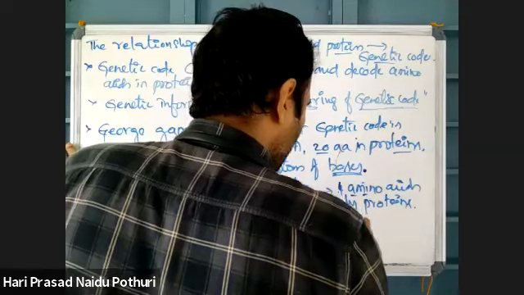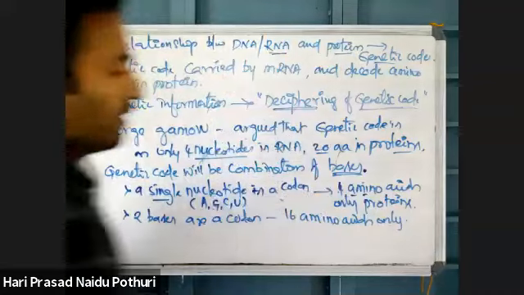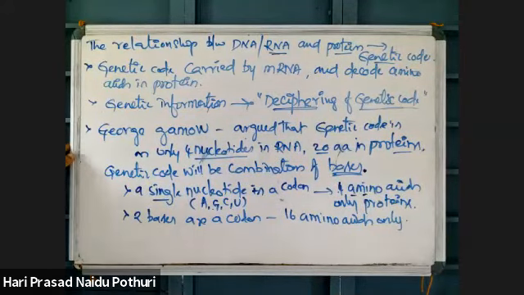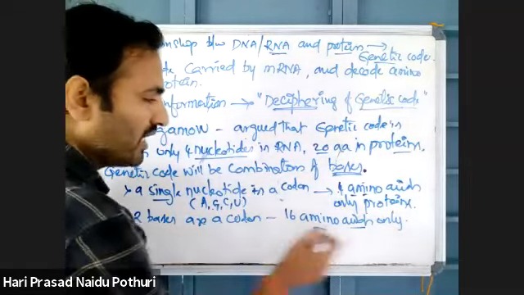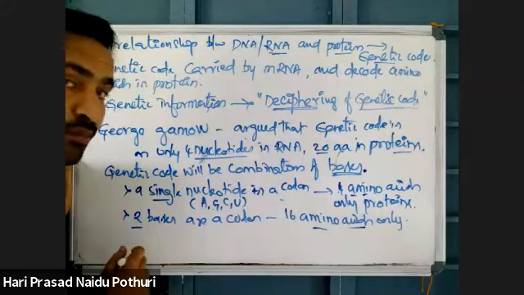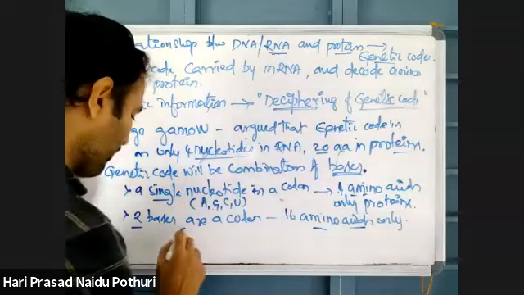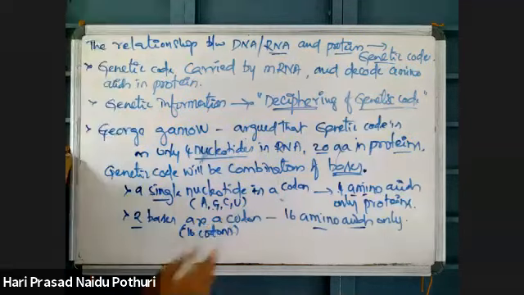So with 2 bases in combination, 16 codons are possible, and only 16 amino acids can be decoded. Because proteins have 20 amino acids, 16 codons are not sufficient to code for 20 different amino acids.